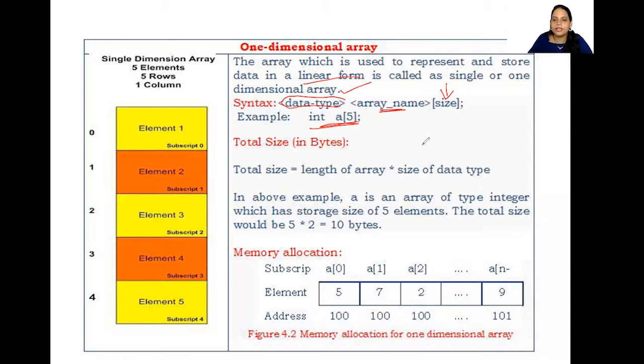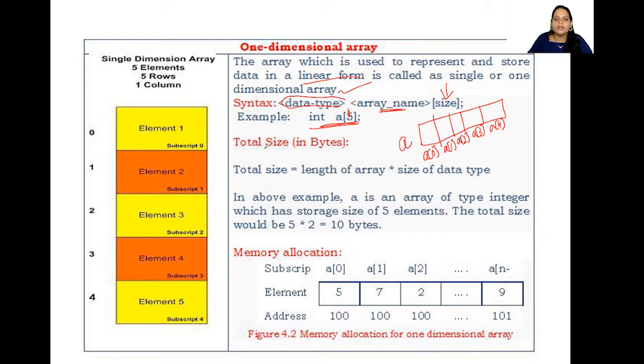When you write it like this, memory gets allocated with size 5 because we have 5 here. Now the name of this array is A. So the first element is A of 0, the second element is A of 1, the third element is A of 2, the fourth element is A of 3, and the fifth element is A of 4.